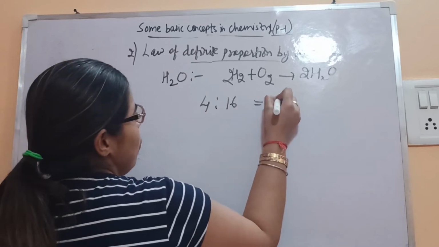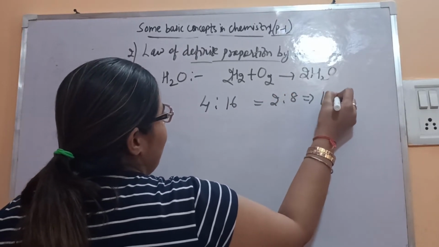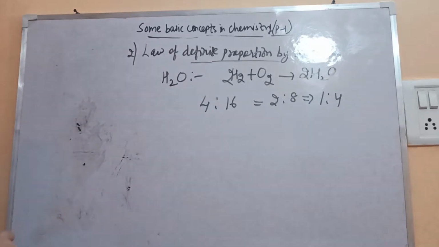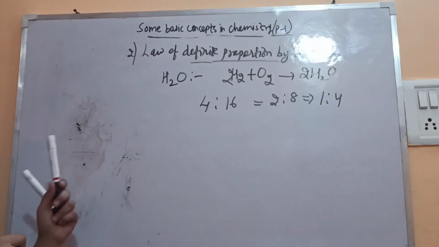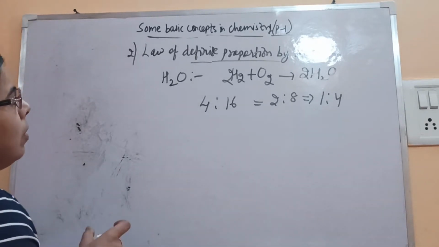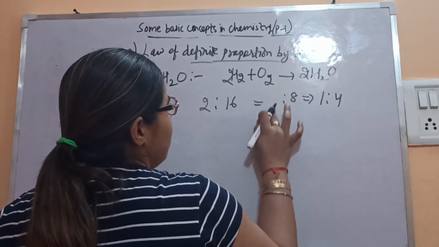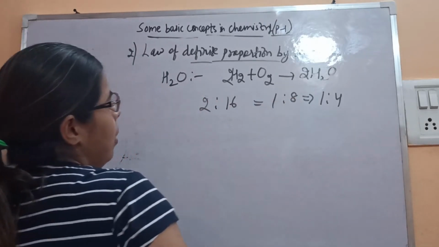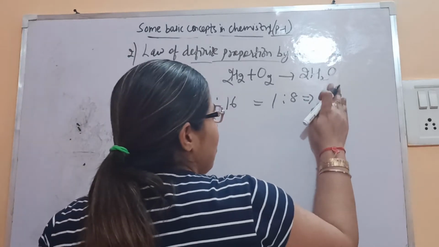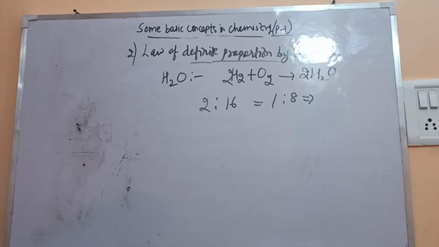So it is 2 is to 16, which is 1 is to 8. So oxygen and hydrogen always combine 1 is to 8 by their masses.